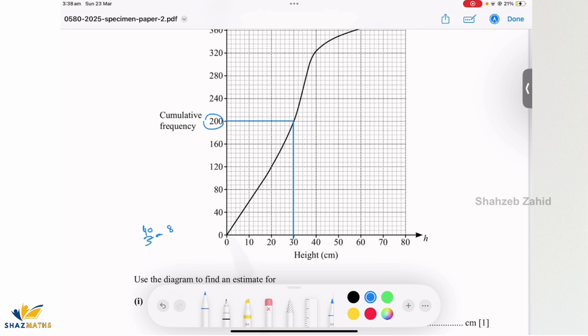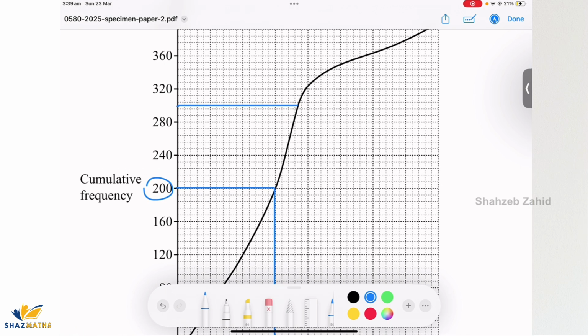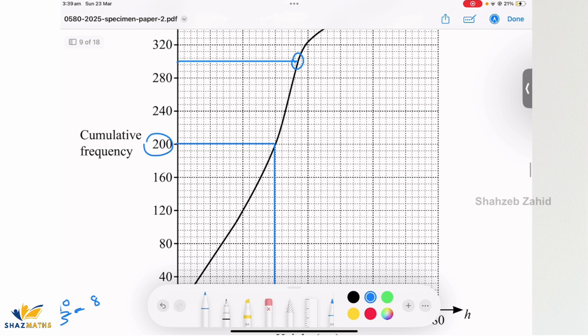Okay, so 300 would be somewhere in between this. So in between this, where does this intersect? Just gonna draw a straight line from here.